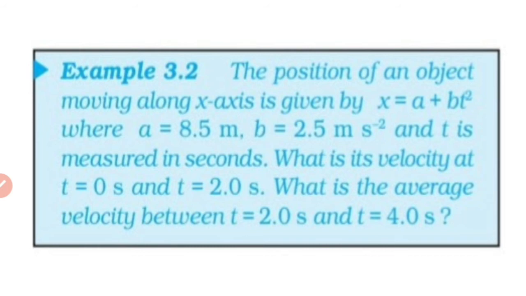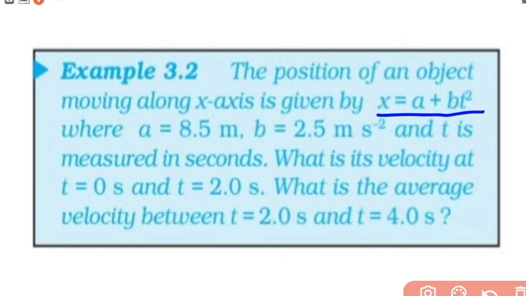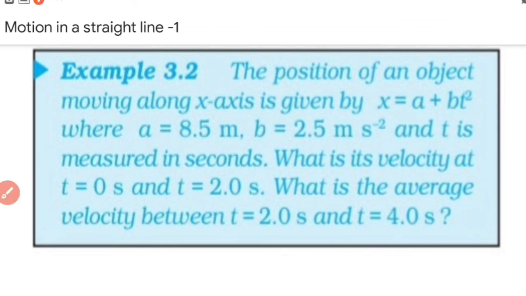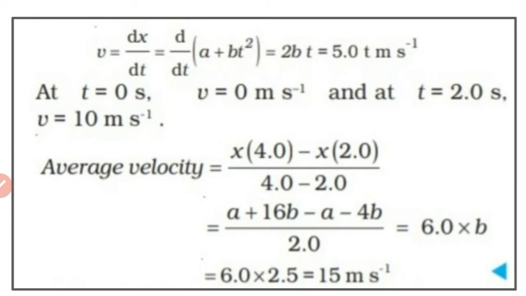So here we have two things to find. First one is instantaneous velocity and second one is average velocity. What is given is the position of the object. The position of the object at a time t is given as x = a + bt². The values of a and b are also given. So how will we proceed? First let's find the velocity at t = 0 and t = 2.